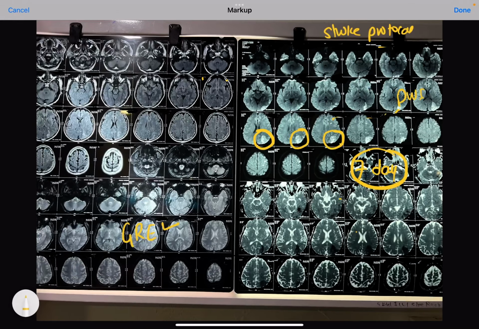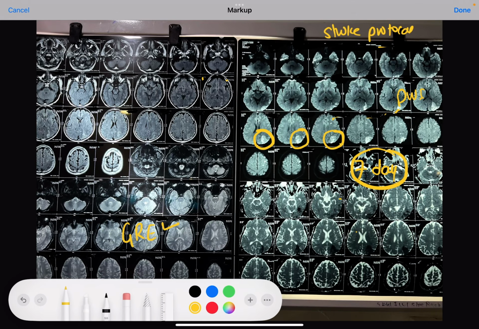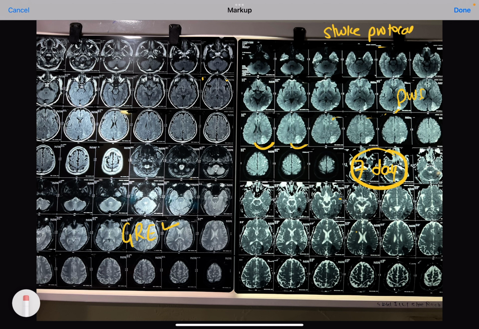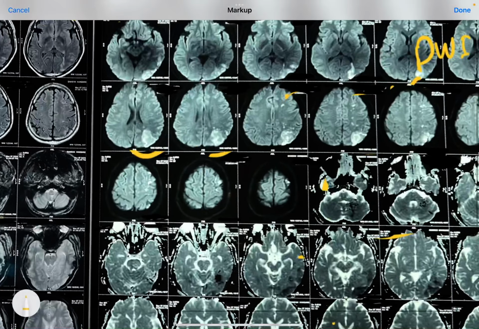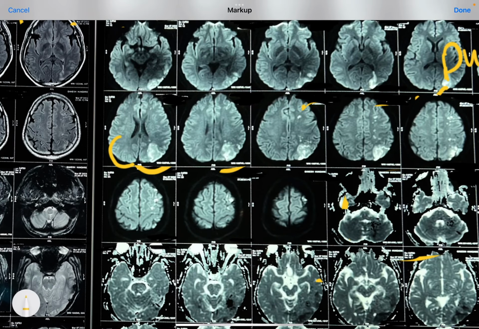So we always know that as this is stroke, it has to follow some particular arterial path. Then only we can label it as stroke. So in this case, it is very crystal clear that the posterior part or the lateral part of this brain is involved. We can compare here, there is no lesion, here there is no lesion, there is no diffusion weighted restriction because this is DWI.